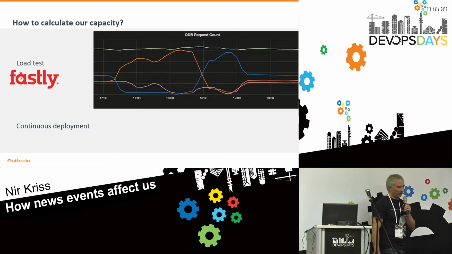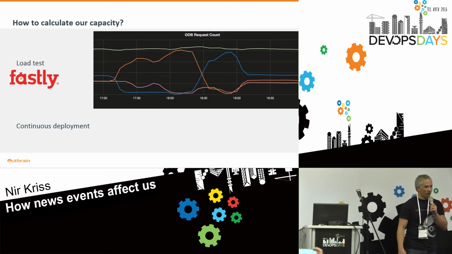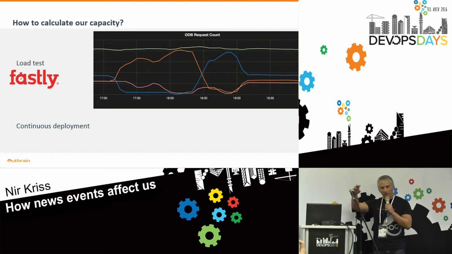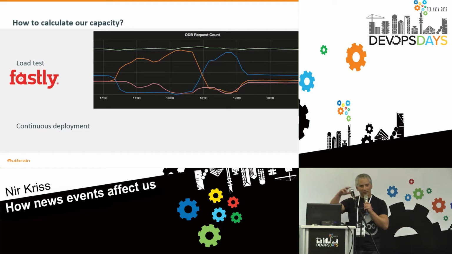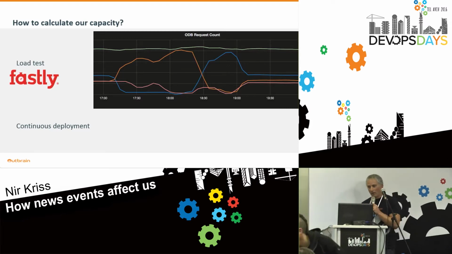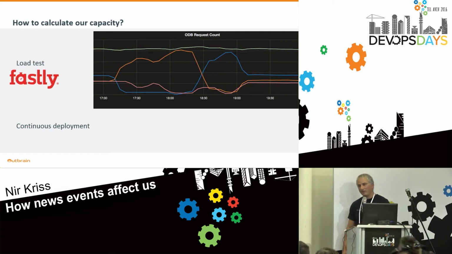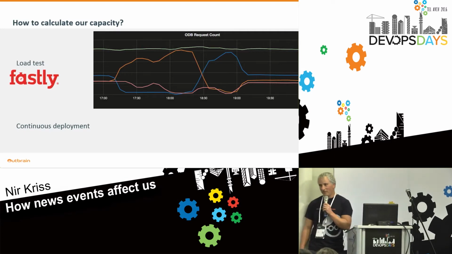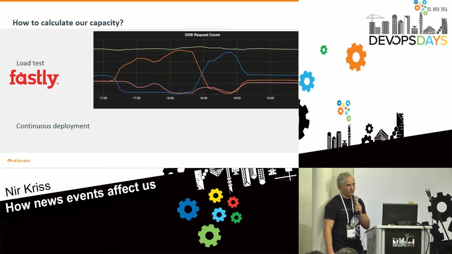How do we calculate our capacity? We run a load test. We shift the traffic gradually into one of our data centers using Fastly until the latency reaches our SLA. We also have a continuous deployment environment. That's another challenge because the capacity may change every day.